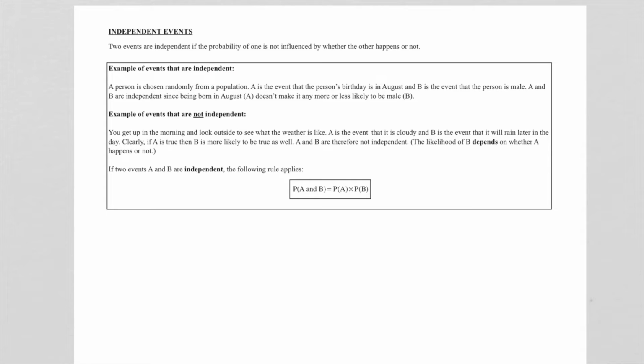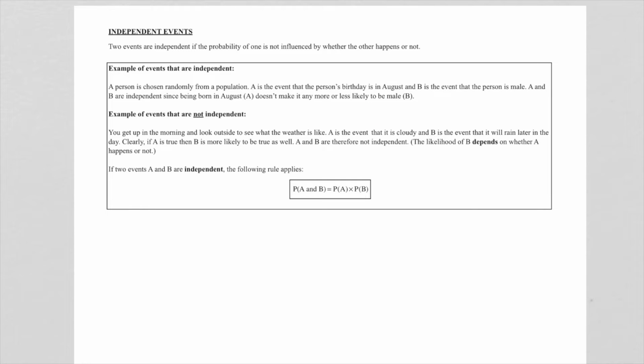Say, if a person is chosen randomly from a population, event A is the event that the person's birthday is in August, and event B is the event that the person is male, or if you want, you can call it female. A and B are independent since being born in August, that was event A, doesn't make it any more or less likely to be male.